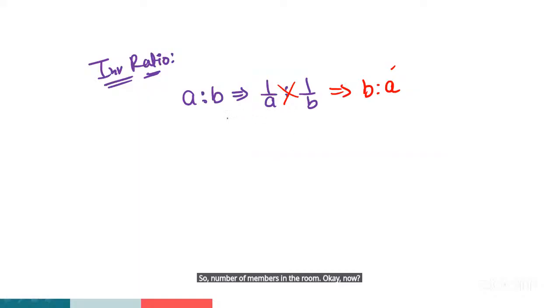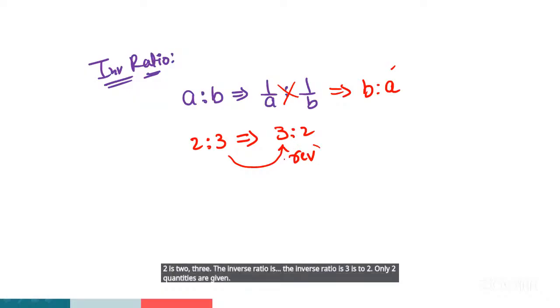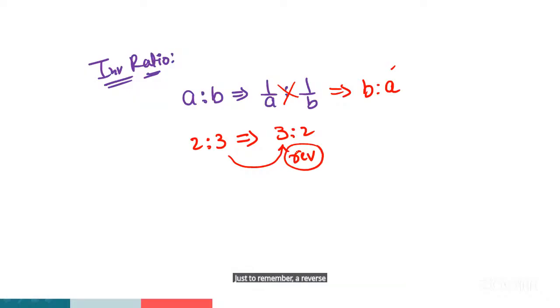So for example, guys, 2:3, the inverse ratio is 3:2. Only two quantities are given. Just remember reverse, guys.